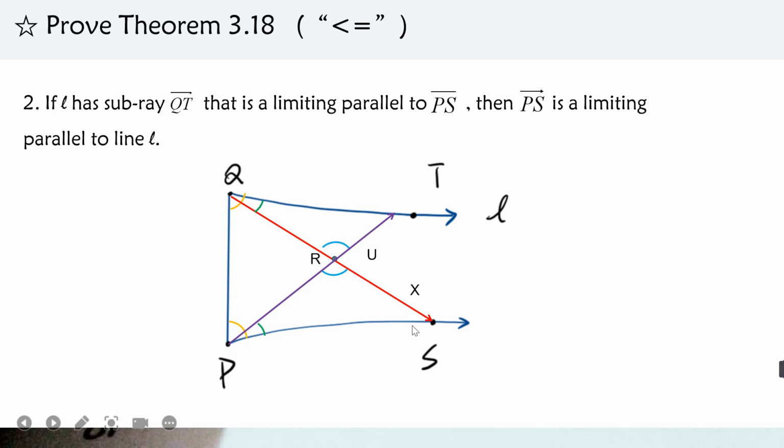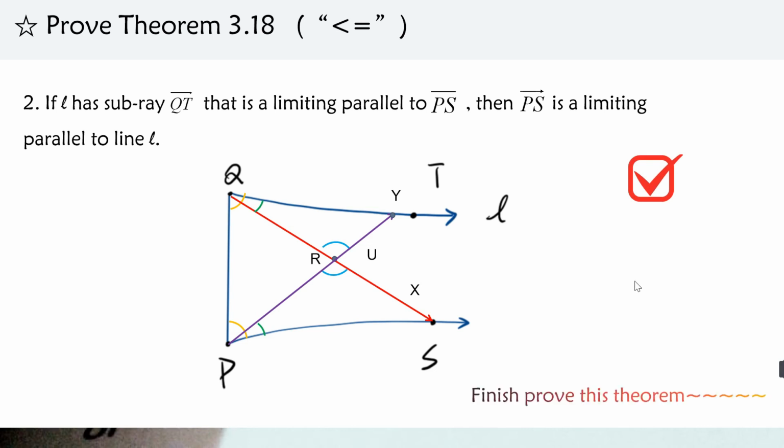there are two congruent triangles because of angle-side-angle. There are two green angles and two blue angles, and QR equals PR. So there is some point Y where QT must intersect with PU, and we get that PS is the limiting parallel to QT. Yep, we also get this direction, so we finished proving this theorem.